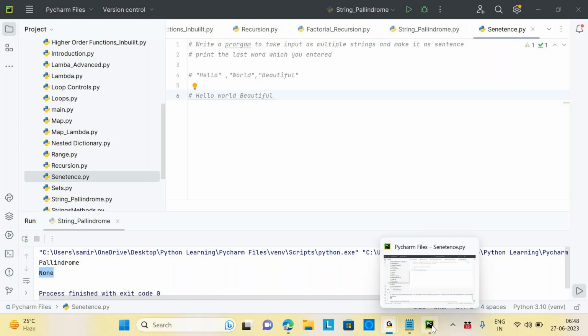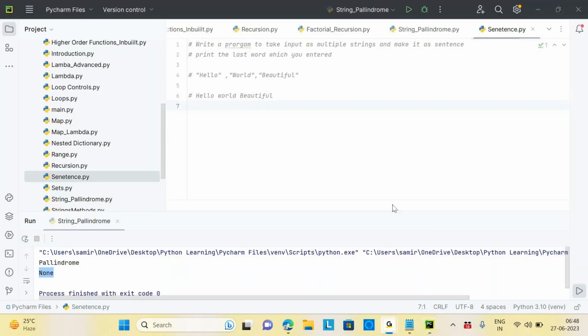Have you done it? I just wrote my logic. Can I explain that? Yeah, please go ahead. The output will be hello world beautiful, right? Yeah, exactly. I concatenate S1 plus S2 plus S3 with quotations in between, and I just print the strings. But you are only taking three inputs. Yes, S1, S2, S3.